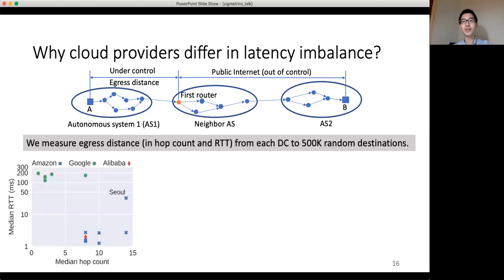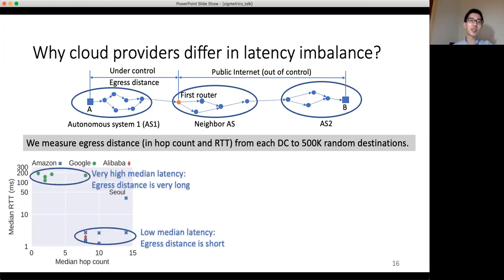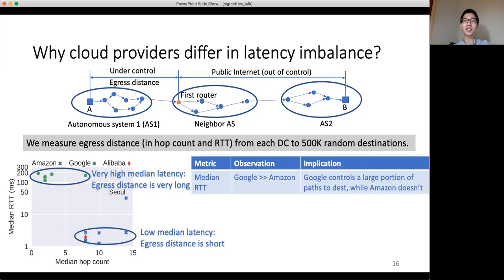The bottom left figure shows the median round-trip time and median hop count of egress distance by data centers. We first look at the median round-trip time and find that Google data centers have very high median latency, indicating very long egress distance, while Amazon and Alibaba's data centers have very low median latency, indicating short egress distance. A long egress distance indicates that Google controls a very large portion of the path to destinations, while Amazon and Alibaba don't.